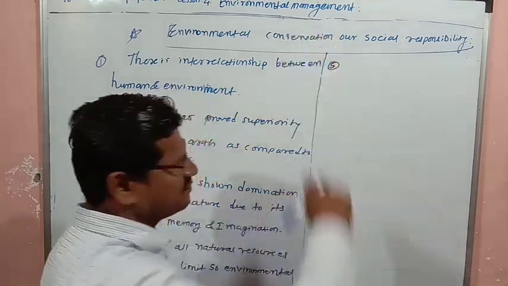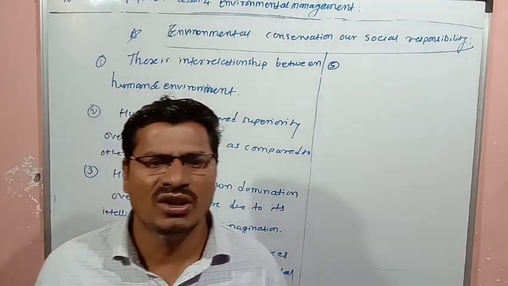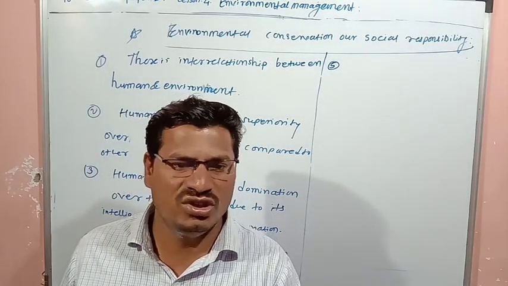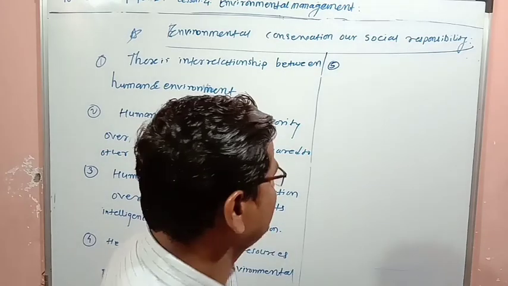In the fifth point, human beings have a crucial role to maintain the environment.